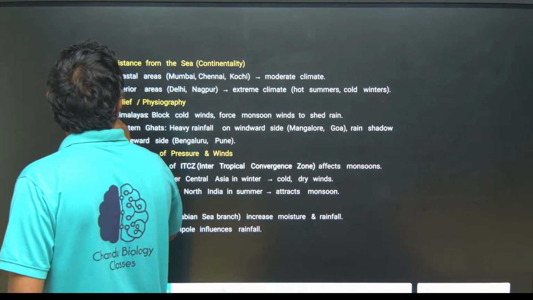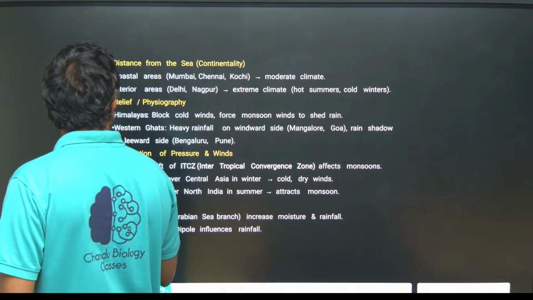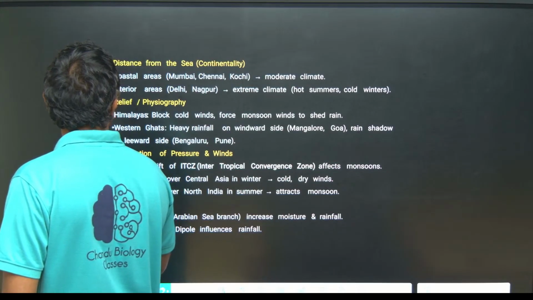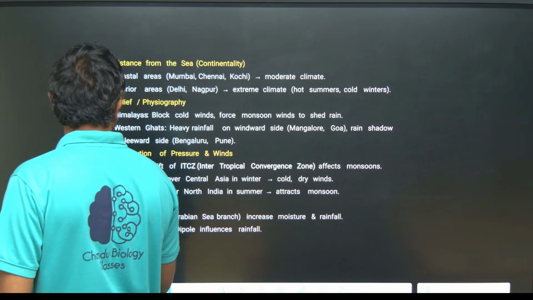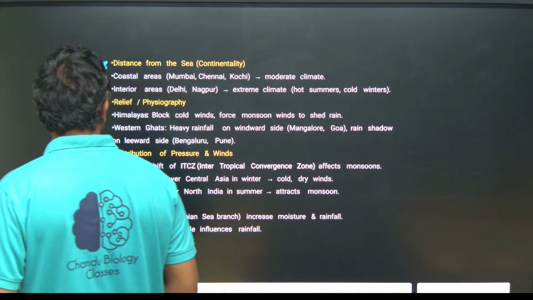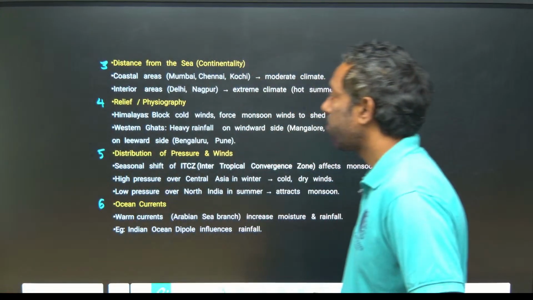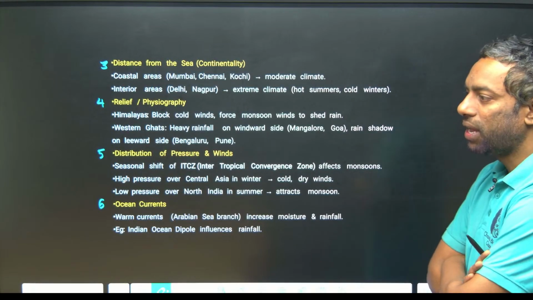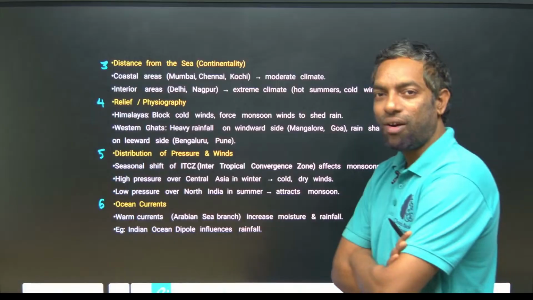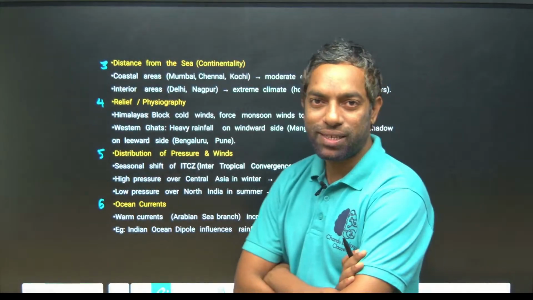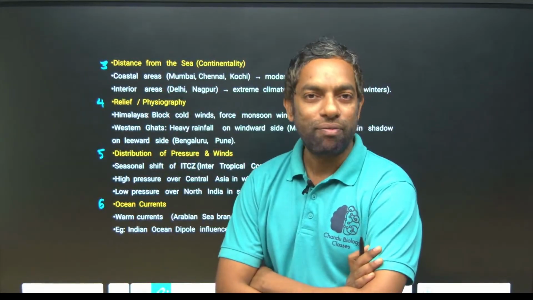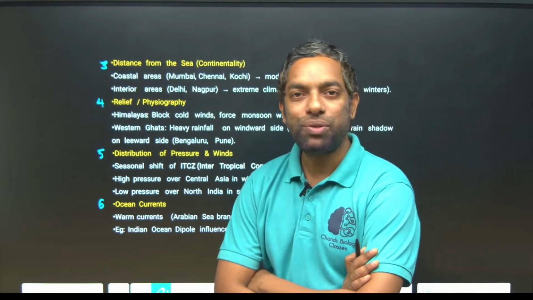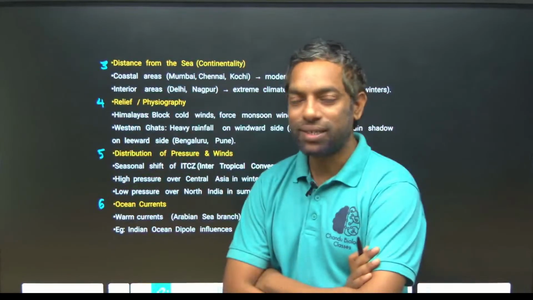Third, distance from sea, fourth relief physiography, fifth distribution of pressure and winds, and sixth ocean currents. Distance from sea, continentality. How far is India located from the sea? This is also one of the factors for the monsoon based climate conditions in India.